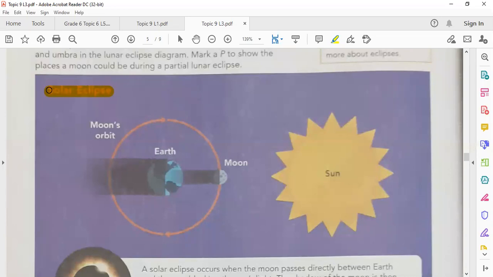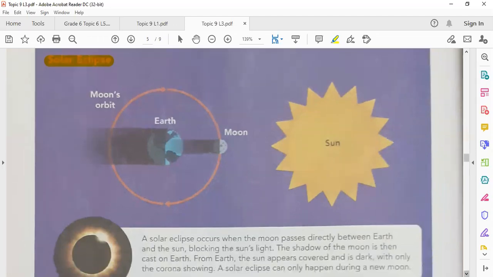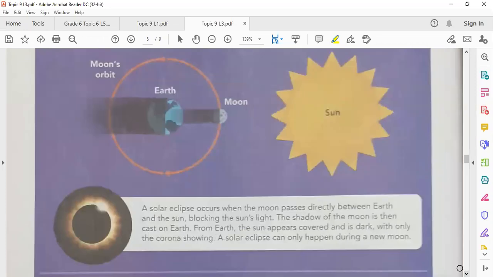How does a solar eclipse happen? First, look at the solar eclipse. This is the sun, this is the earth, and this is the moon. So, a solar eclipse happens when the moon is in between earth and sun. As you see, this is the moon's shadow on earth. In these regions, we have a solar eclipse. So this image is very important because it explains the solar eclipse and the lunar eclipse.